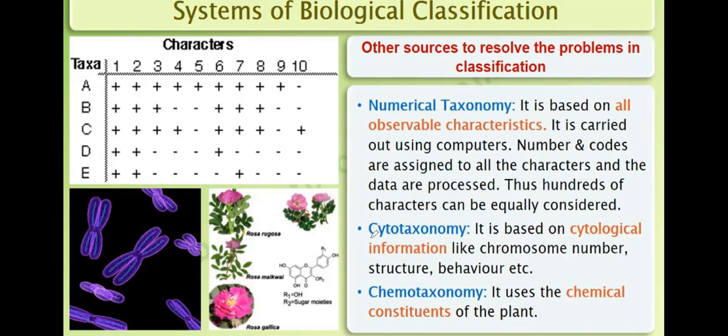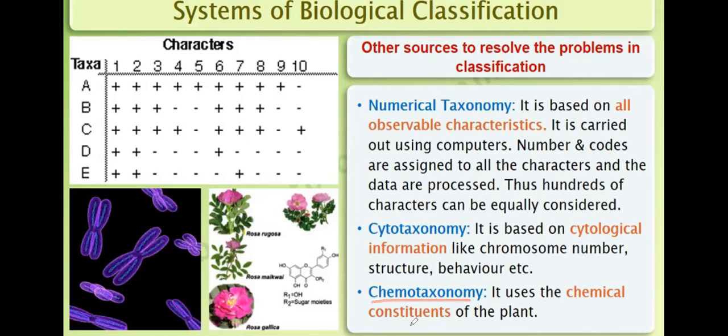Then there is also cytotaxonomy. Cytotaxonomy is based on cytological information like chromosome number, structure, and behavior. This is a chromosome, how many numbers are there, their behavior and structure. And then there is chemotaxonomy.